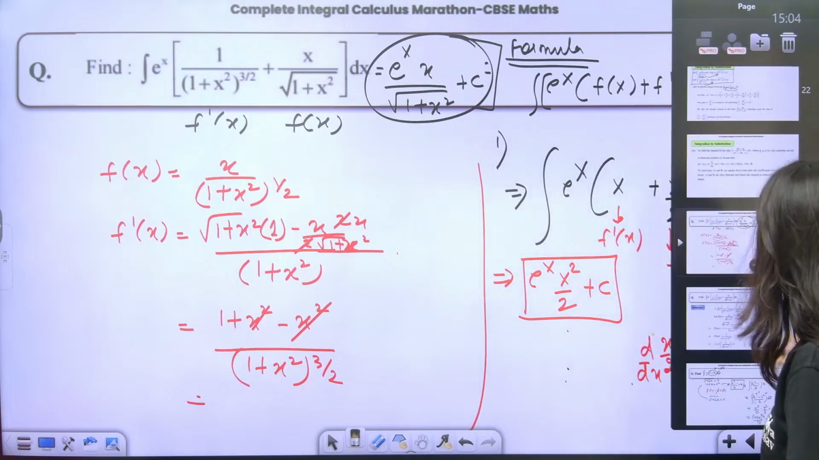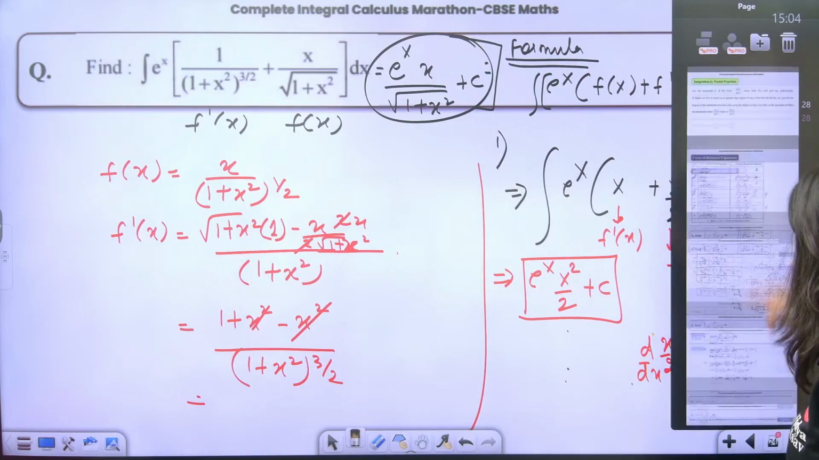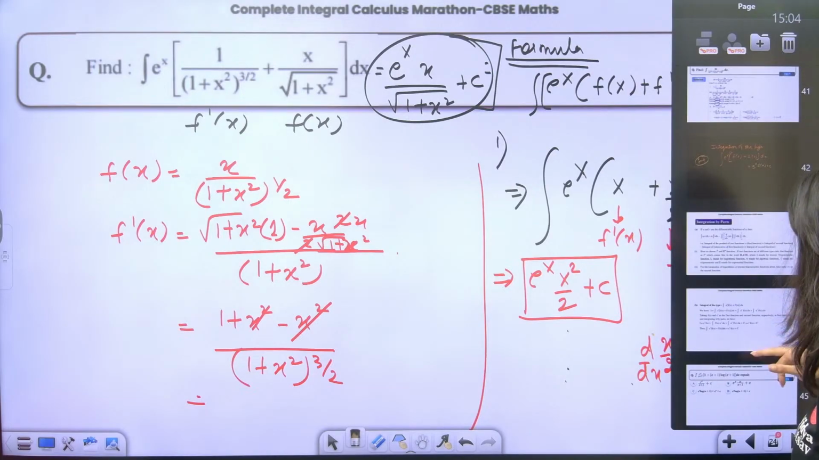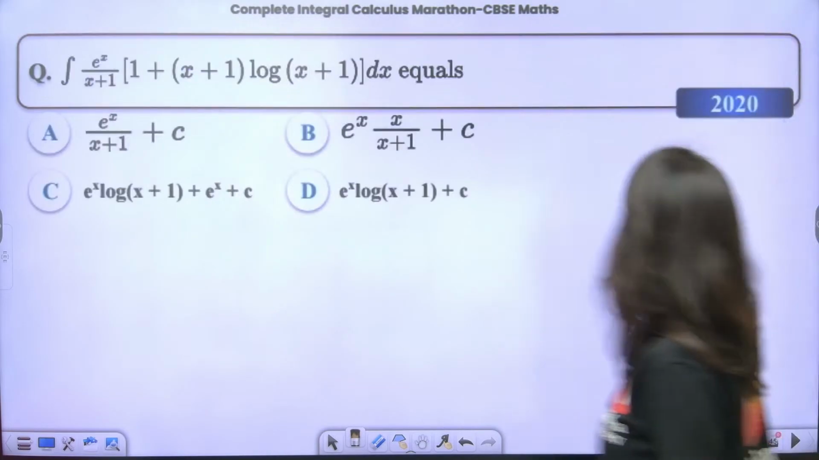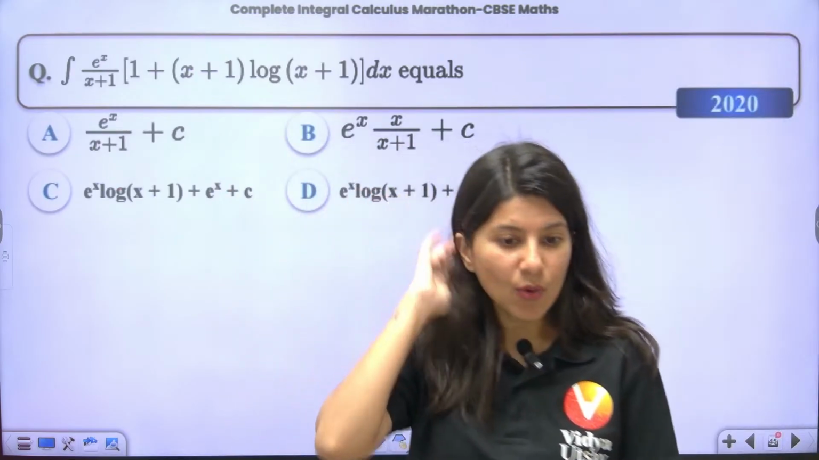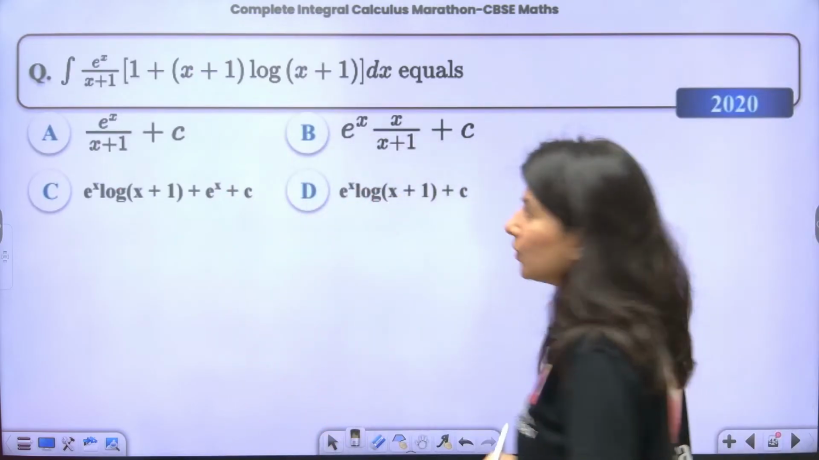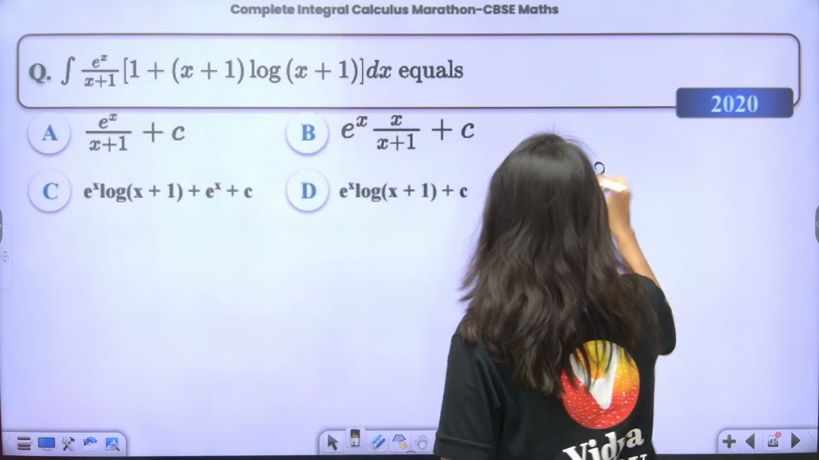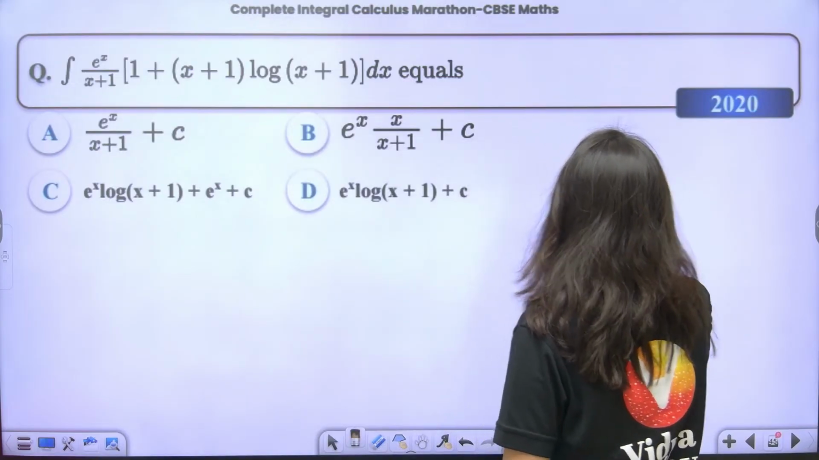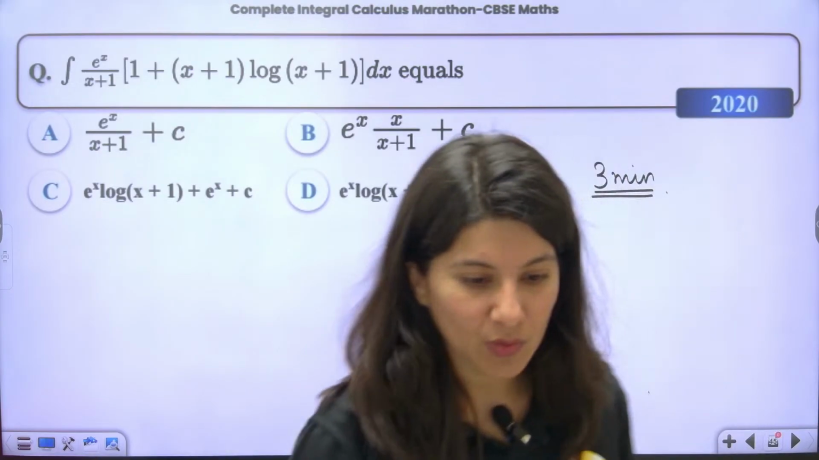Now one more question of this same type. Can we do one more question of the same type? Okay. So one more question which was asked in 2020. Now I will give you 3 minutes to solve this question. Okay. Let me come back in 3 minutes.